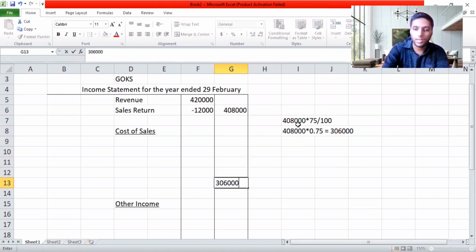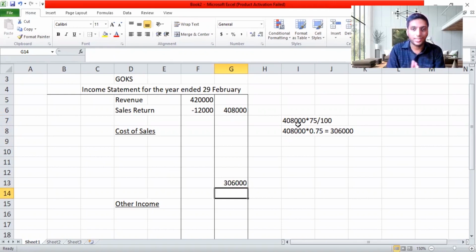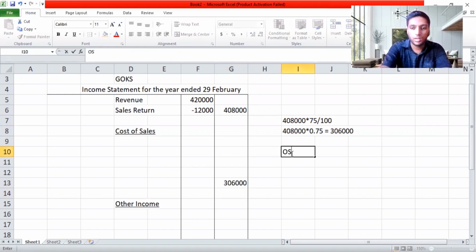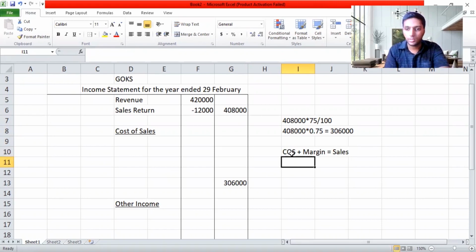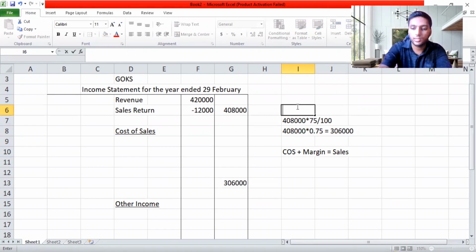They have kept a margin of 25% on the cost of sales, a percentage. How do they keep it? Cost of sales plus margin is equal to sales. This is how the formula works. Now, if I want to find the cost of sales, I take the margin and calculate it on sales. What is the value they have missed? 75% is the actual amount because I deducted 25 percentage from 100 percentage.